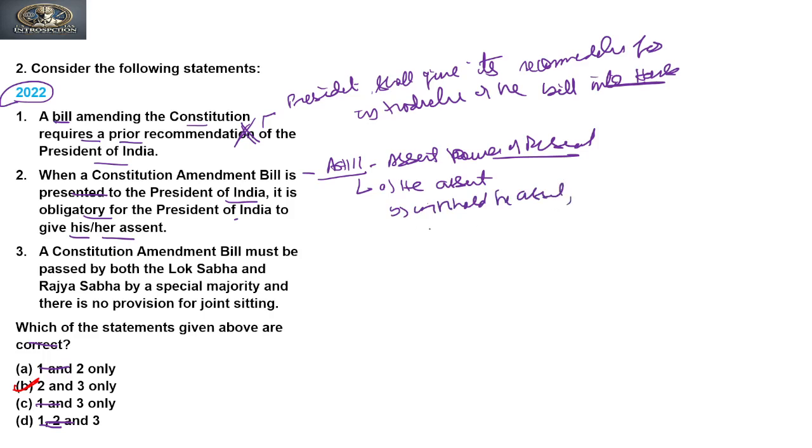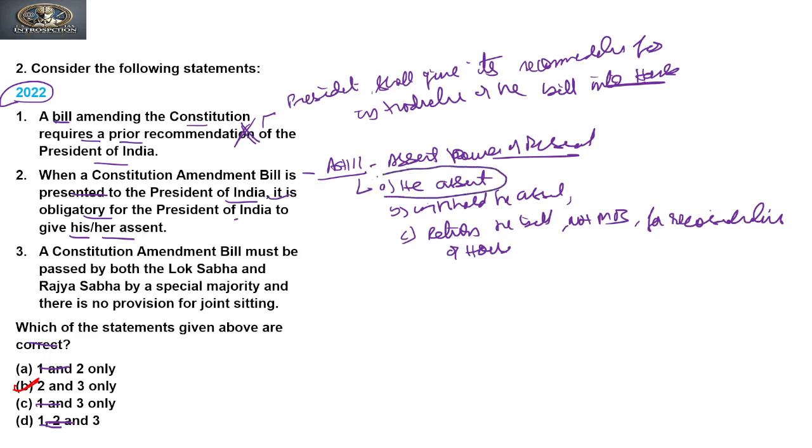And next, he can return the bill, if it is not a money bill, for reconsideration of the house. Clear? So these are the options. But in case of amendment bills, he has only one power, that he has to assent. He is bound to give his assent.